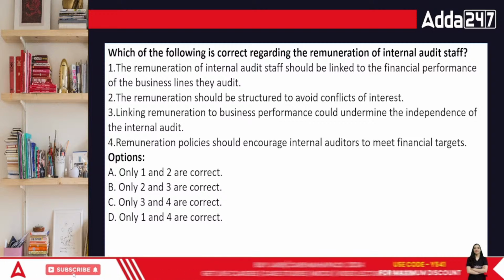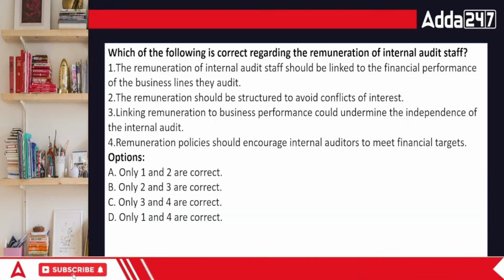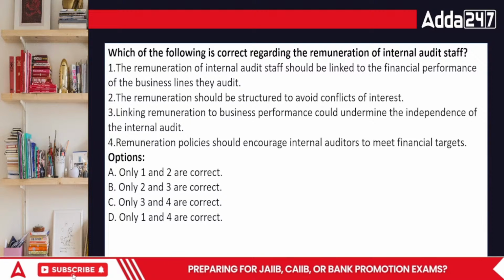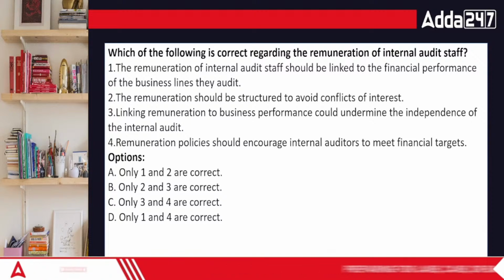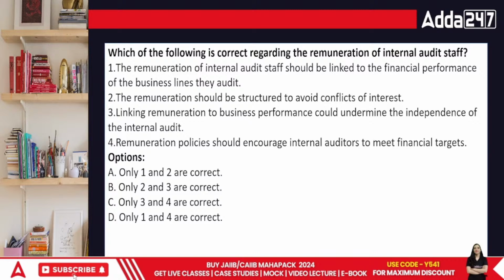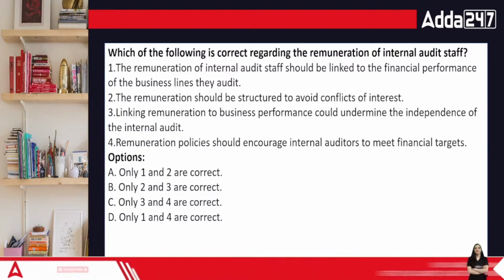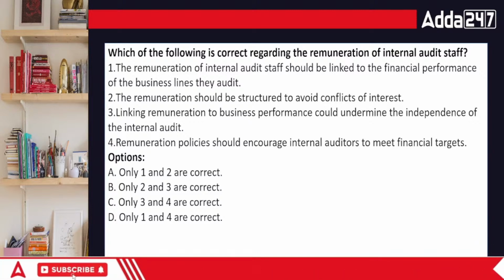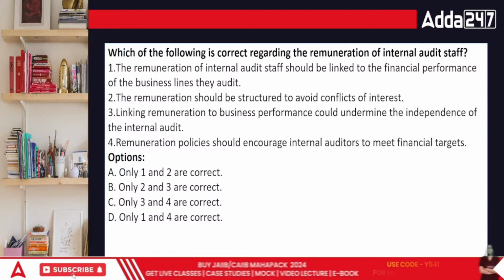What's going to be the answer in this case? The correct answer is 2 and 3. First point, remuneration should be linked with financial performance. You cannot put it like that, that the more things you trace down, the more money you'll get. Now they'll create the frauds as well to get money there. So that is not the point that we have to look forward to.